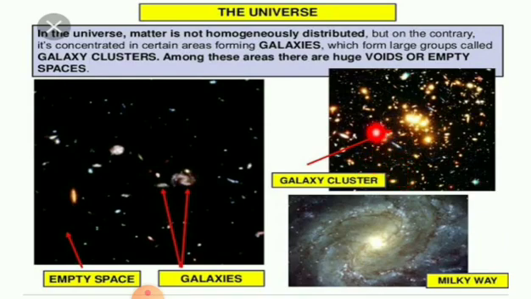Among these areas, there are huge voids or empty spaces. This is an empty space, this is a galaxy. A galaxy is a combination of stars. This is the galaxy cluster. A galaxy cluster is a large group of galaxies.